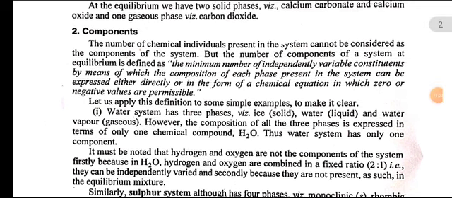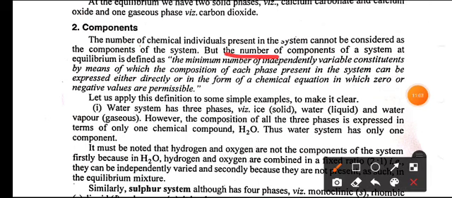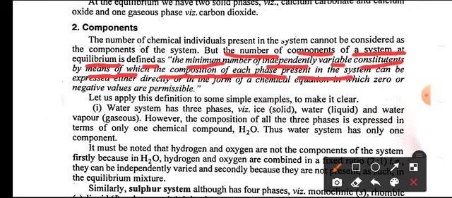The number of components of a system at equilibrium is defined as the minimum number of independently variable constants by means of which the composition of each phase present in the system can be expressed either directly or in the form of a chemical equation in which zero or negative values are also permissible. Let us apply this definition to some simple examples to make it clear.